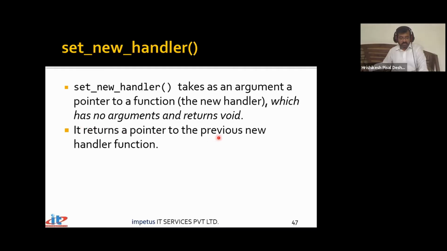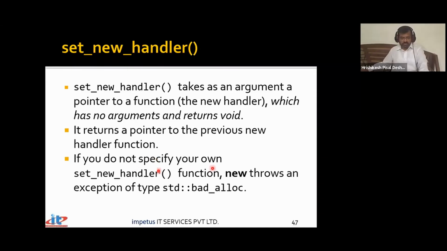It returns a pointer to the previous new handler function. So last time which handler was called, don't worry about this. Previous new handler function means when I set a new handler, say I have two handlers, handler 1 and handler 2. I initially set handler 1 and later I say set_new_handler handler 2. So when I say set_new_handler handler 2, it will return the address of handler 1, and we don't really need the previous handler and so on.